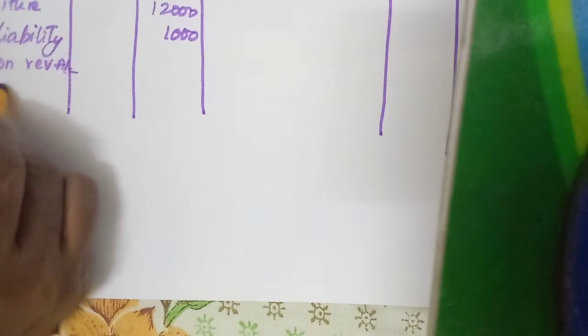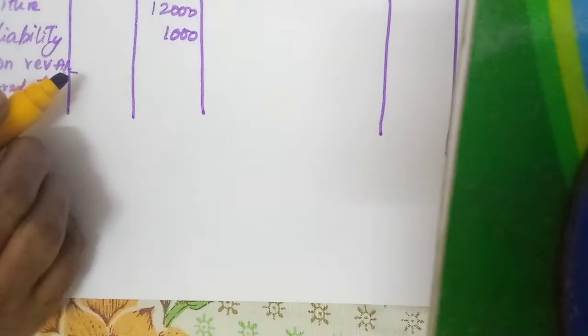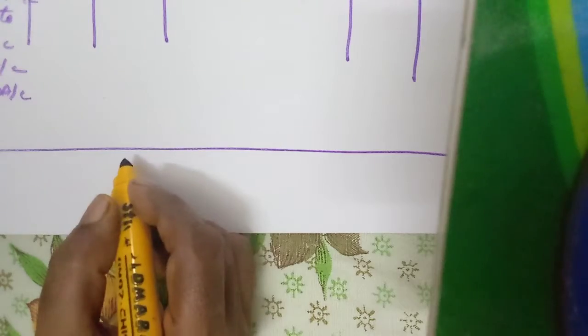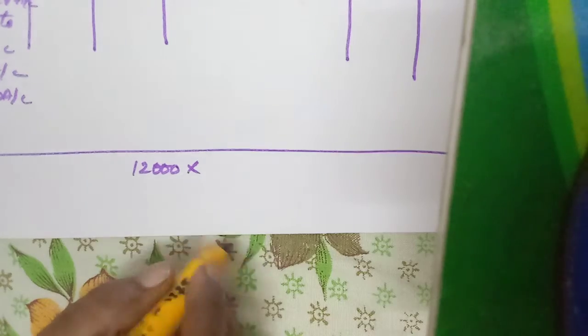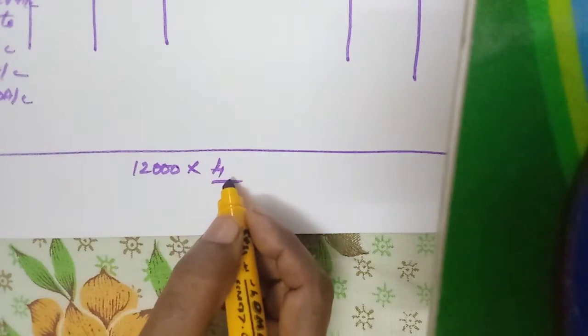transferred to partners' capital accounts: Roja's capital account, Neela's capital account, Kanaga's capital account. Now in the workings column we will do. Okay, 12,000, isn't it? 12,000 into all the profit sharing ratio 4 share, totally 10.